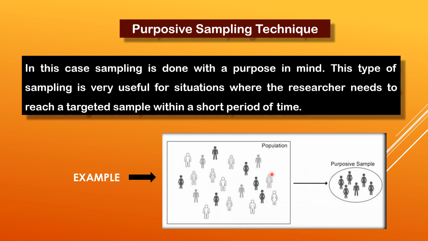Like if this is the whole population and I have a particular purpose of selecting persons who have the specific quality of classical singing, these persons are selected as the sample, because the purpose of the research worker is to research with those people in the population who can sing a bit of classical singing. So this is an example of the purposive sampling technique.